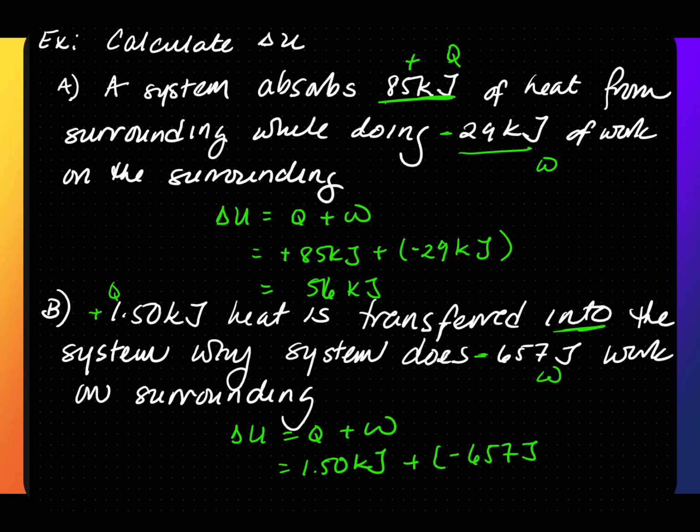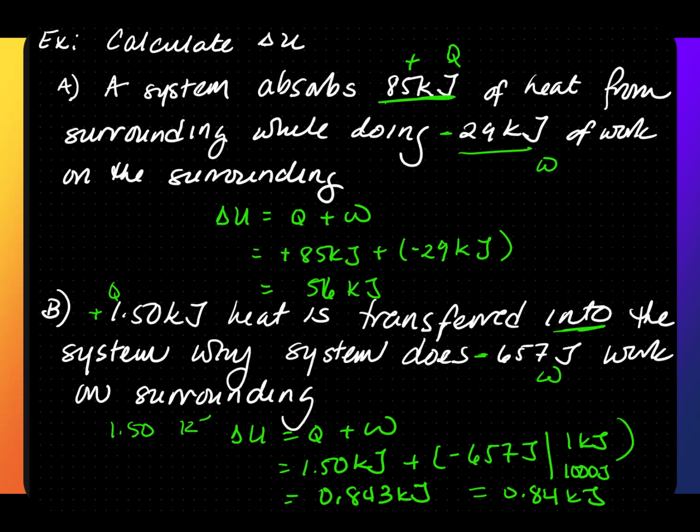We have to be in like units, so you either convert the kilojoules to joules or the joules to kilojoules. I'm going to convert joules to kilojoules. There's 1,000 joules in 1 kilojoule. And if you do the math correctly, 0.843 kilojoules. So if you line up the decimal, it will be 0.843 kilojoules, because this will be 1.50 kilojoules. The other one will be 0.657. Least precise is right here, 2 places after the decimal.